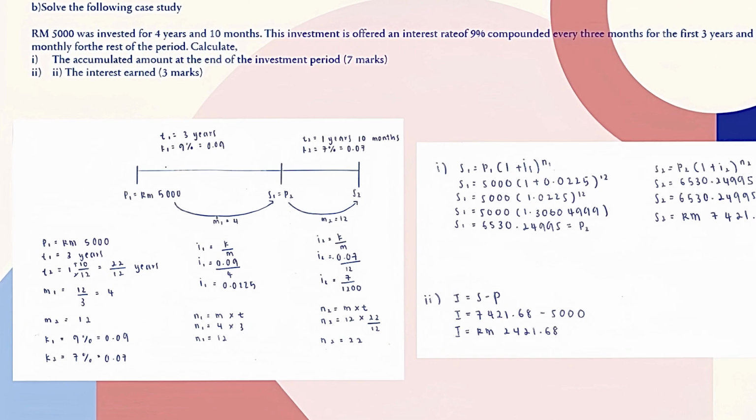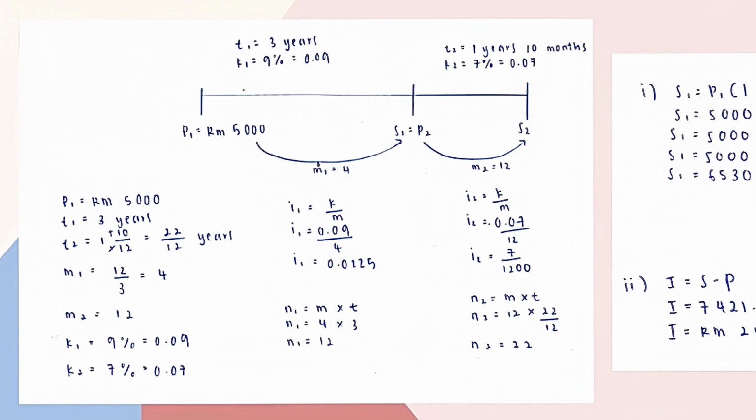See, this is the timeline that I drew. Moving to the information: P equals RM5,000. T1 is 3 years, which we can get from the question. For T2, we minus the first 3 years from 4 years 10 months and get 1 year 10 months. So 1 year times 12 months plus 10 months gives 22 divided by 12 years. For M1 equals 12 divided by 3 because it is compounded every 3 months, and M2 equals 12 because it is compounded monthly.